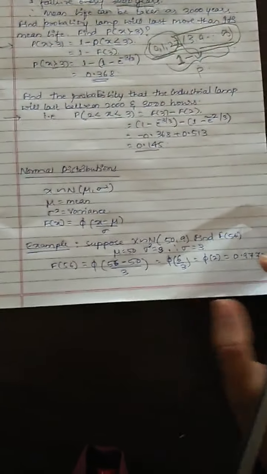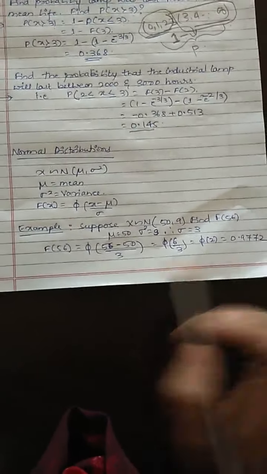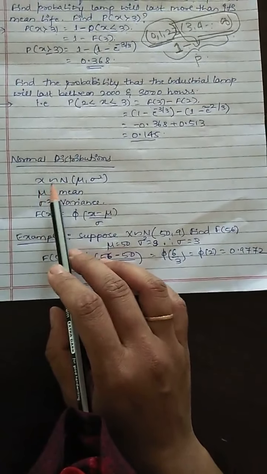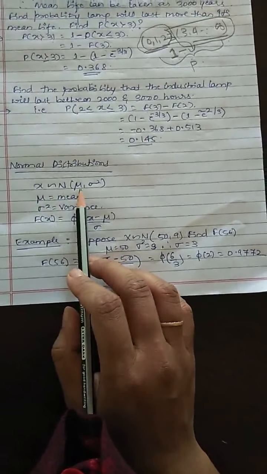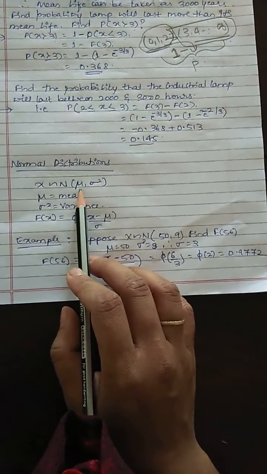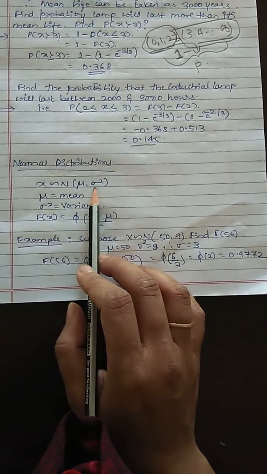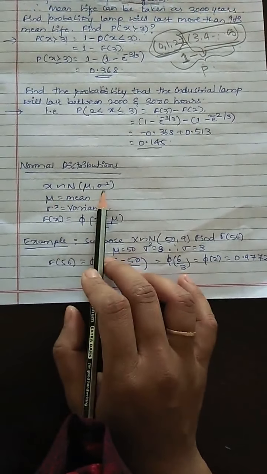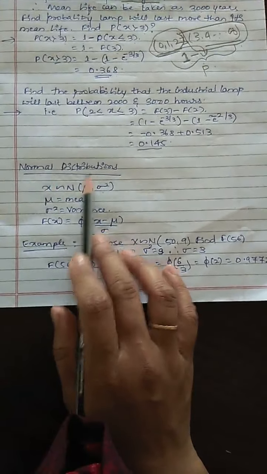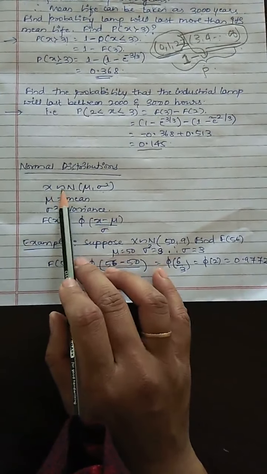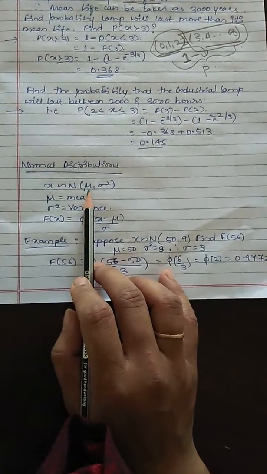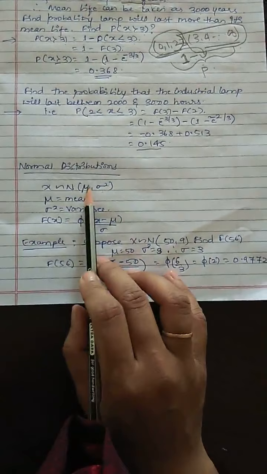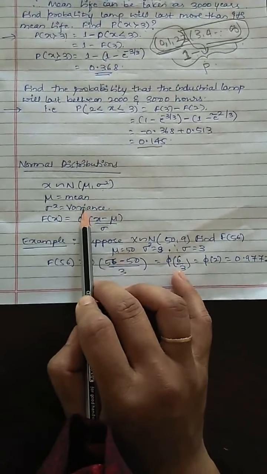Next we are going to study the normal distribution. Any continuous variable is said to be normally distributed when its mean value is given by mu and its variance is given by sigma square. This is the denotation of normal distribution. What does it mean? X is normally distributed with mean value mu and sigma square as its variance. Mu is the mean and sigma square is the variance.